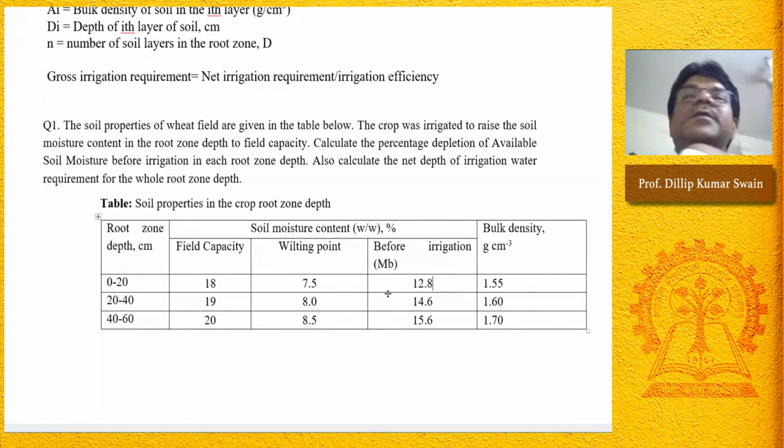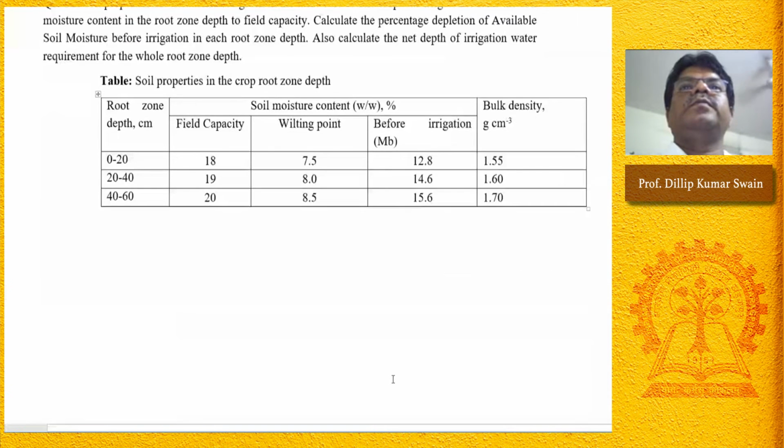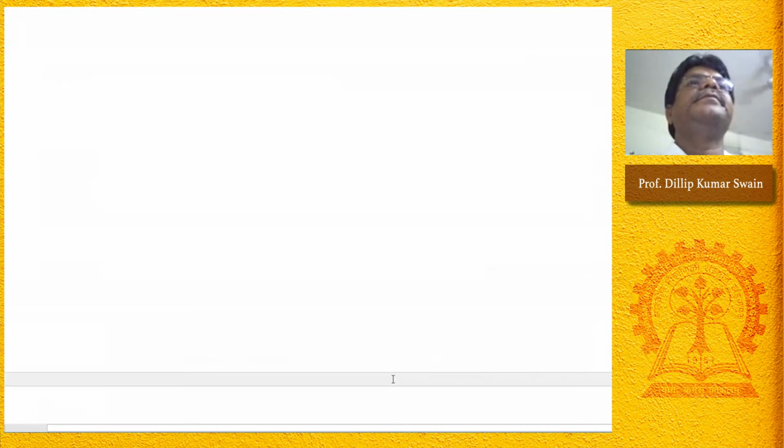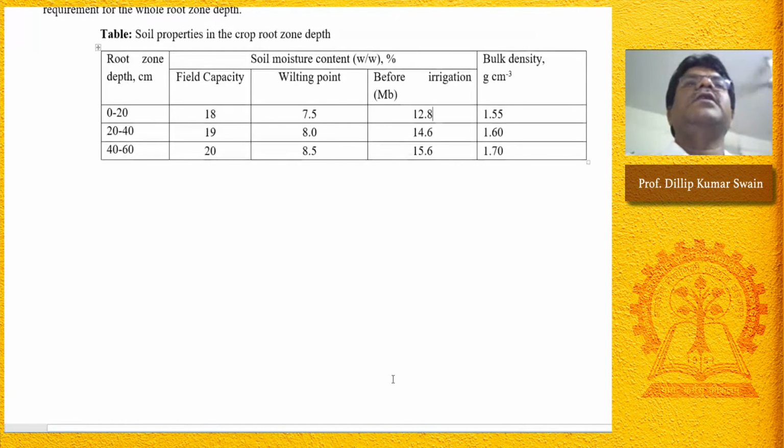First you try, if you face a problem, then I'll explain this one. Try on your own. Could you get the answer? It should not take more time. So depletion percentage is 45.2, 40 and 38%. Absolutely correct. Did anybody get the same answer, please?